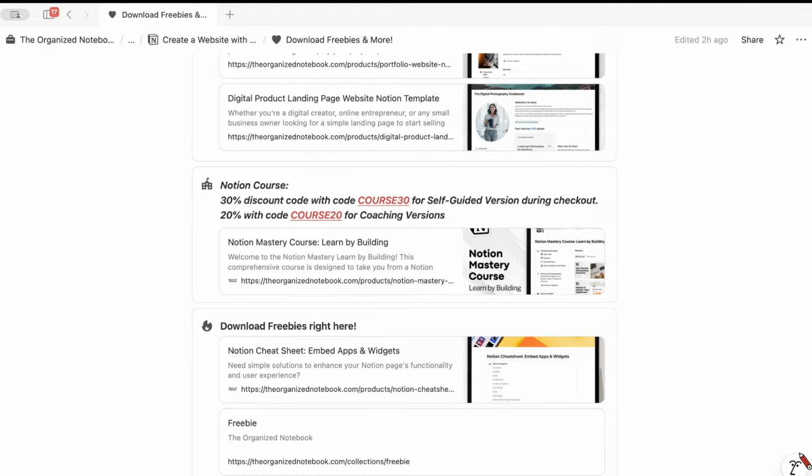What is the best way to have a page where people can comment on a page, or better yet, add to a wiki? So if you want people to comment on a page, unfortunately, they have to be logged into Notion in order to do that.